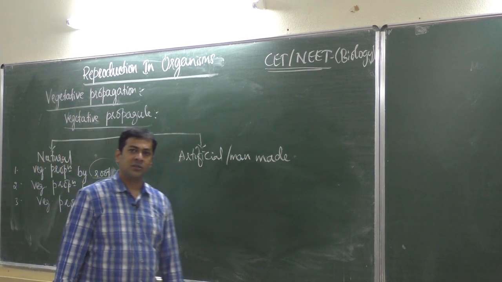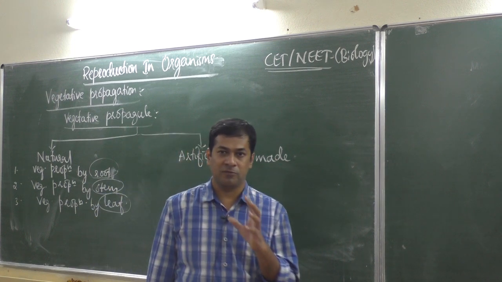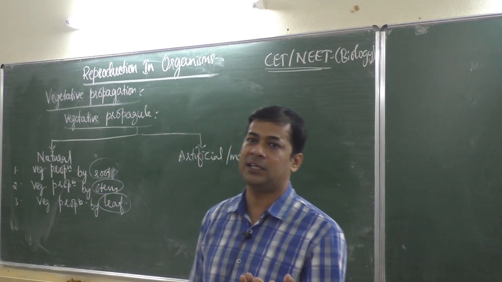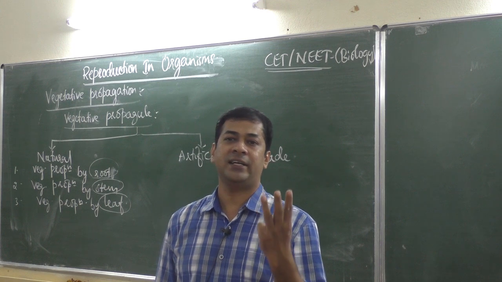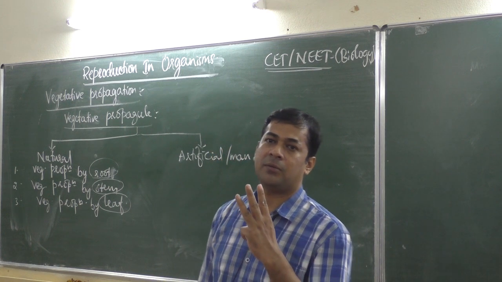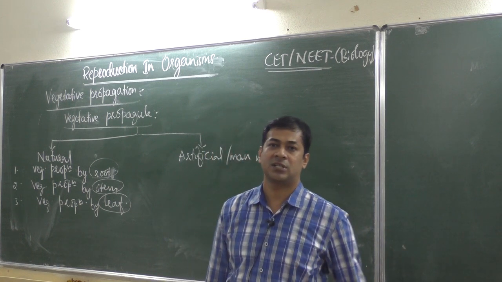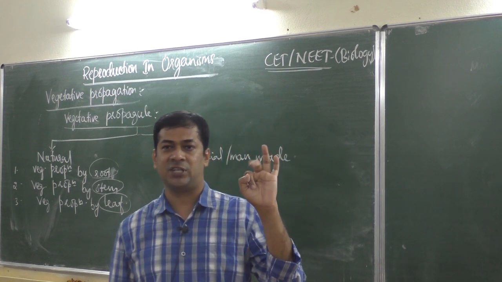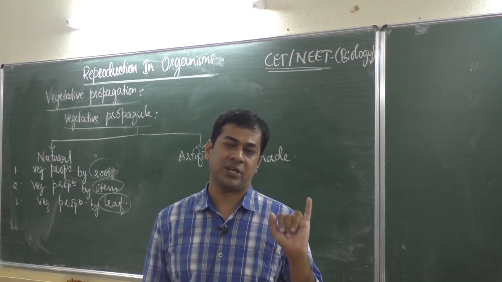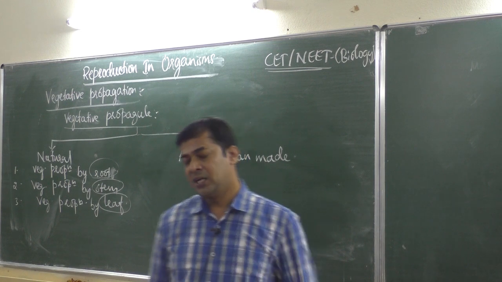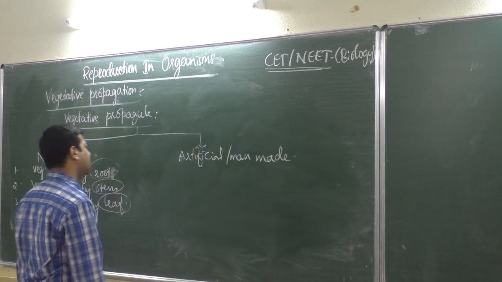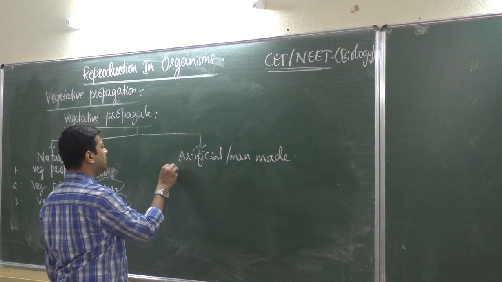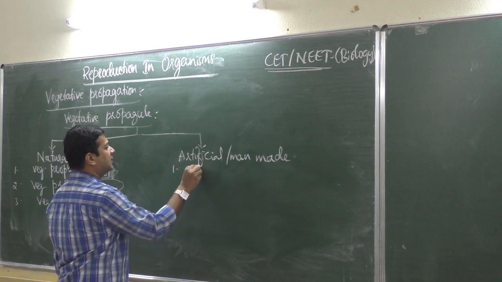So based on which part of the plant produces the new plant, there are three types of natural vegetative propagation: by root, by stem, and by leaf. Then artificial, there are again three methods. That is cutting.